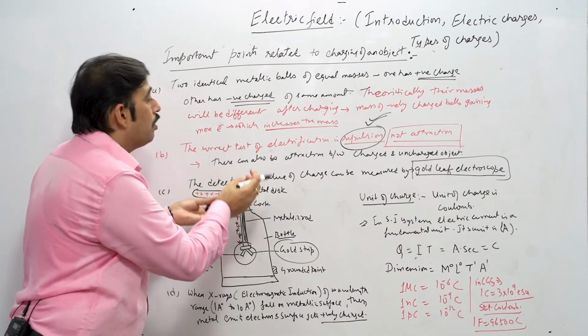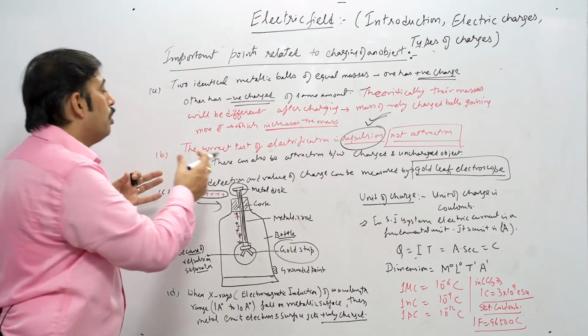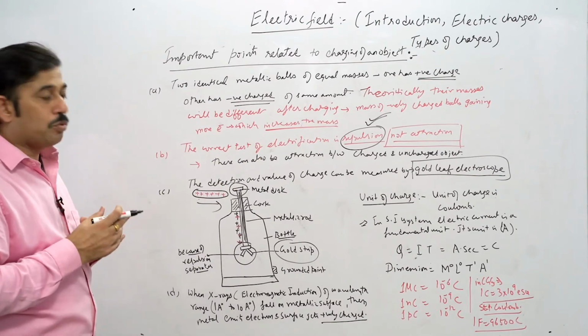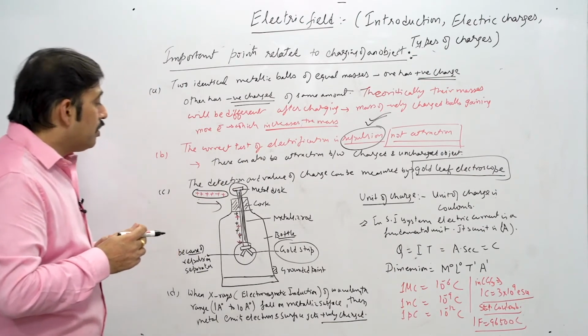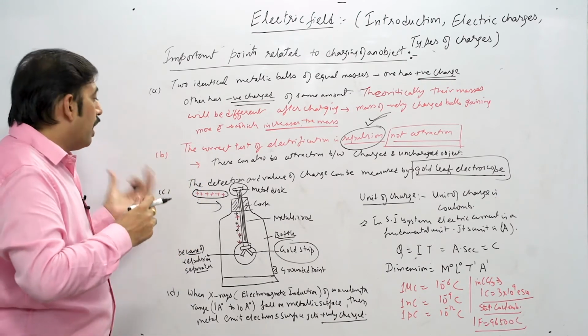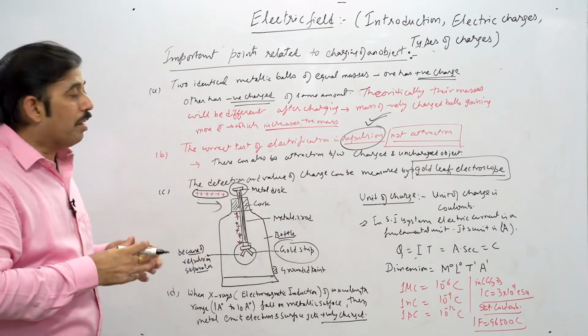Once we can find out how much charge is introduced over there, and by what parameter it is going to change, that can be done very easily by the gold leaf electroscope shown in the figure. Now this is one of the important setups by which we have studied so many new charges that can be introduced in the system, and how we can identify them according to our need.